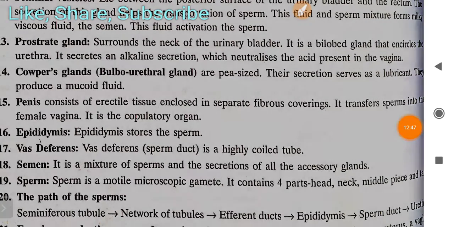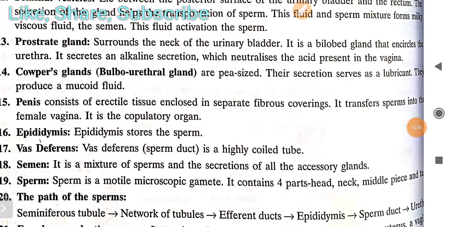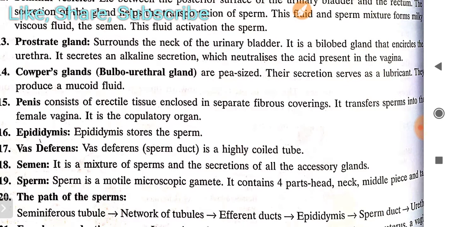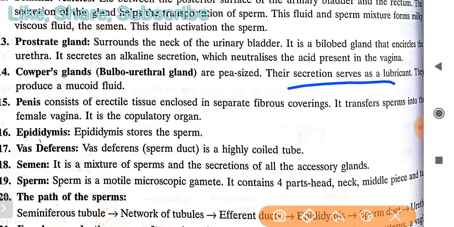So next, you have to understand Cowper's gland. Cowper's glands are also called bulbourethral glands. They are pea-sized. A question can be asked: the pea-sized gland found in the human reproductive system is Cowper's gland. Their secretion serves as a lubricant. They produce a mucoid type of fluid.